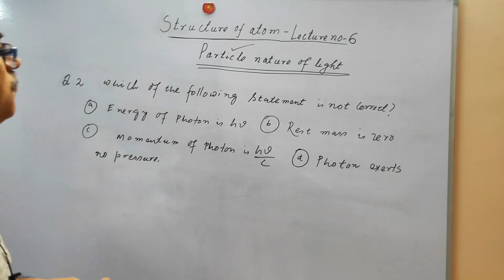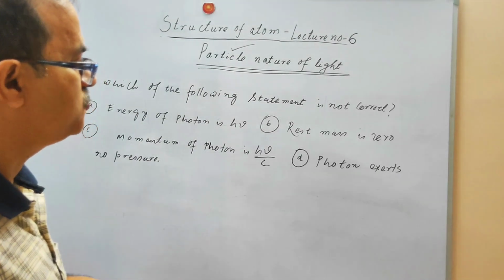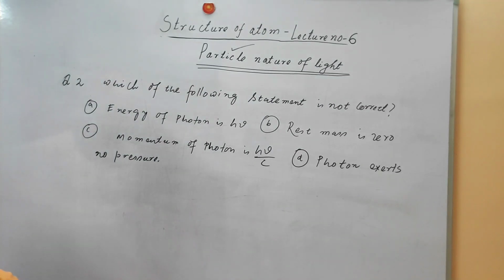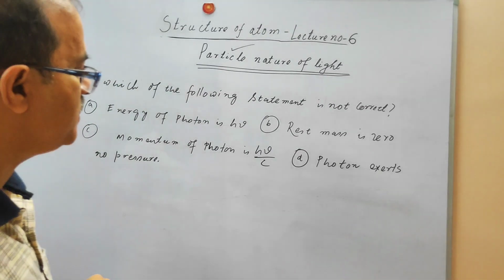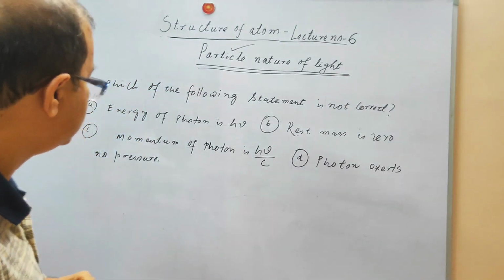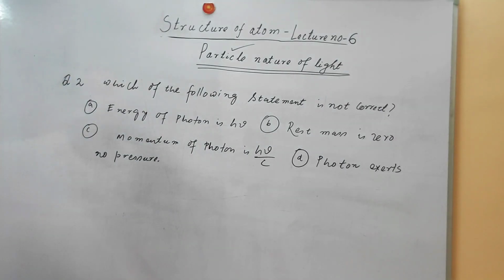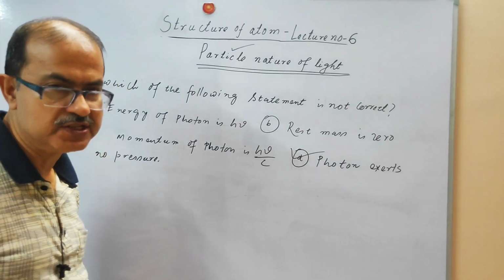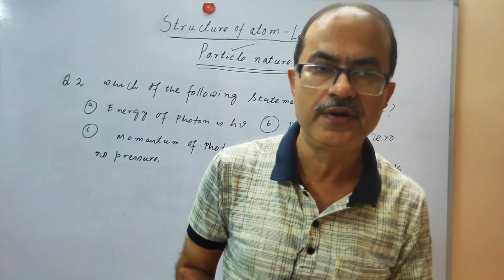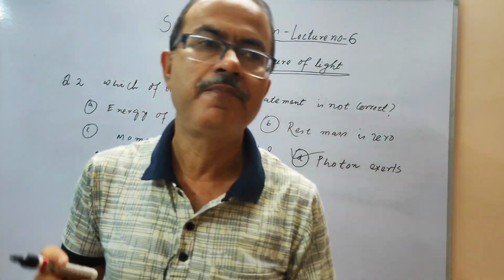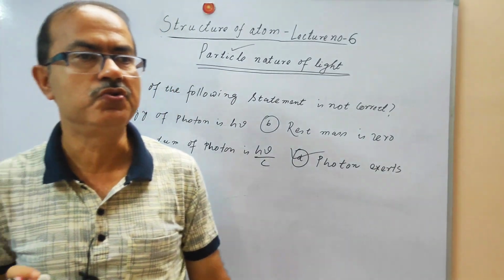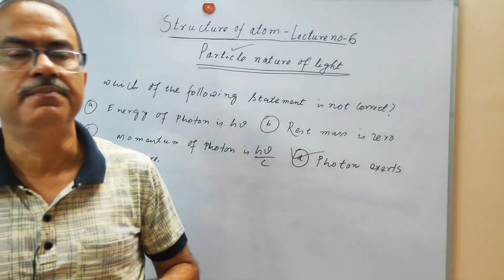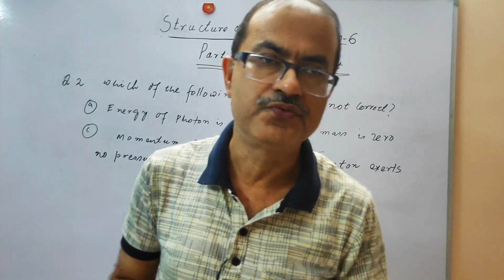Question number 2. Which of the following statements is not correct? Energy of the photon is h nu, rest mass is 0, momentum of the photon is h nu by c, photon exerts no pressure. Among these, the last is the right answer, because a photon is basically electromagnetic radiation. When it interacts with any particles, it transfers momentum, and you can observe that.